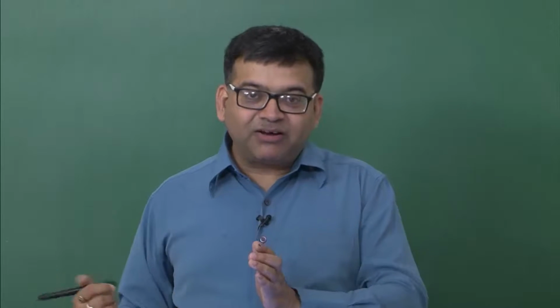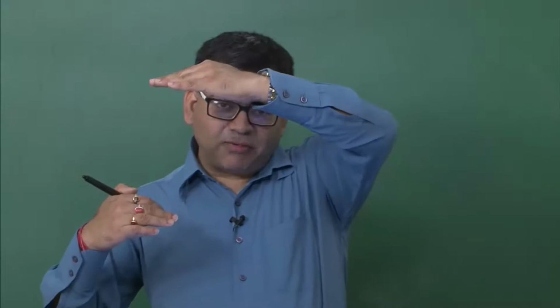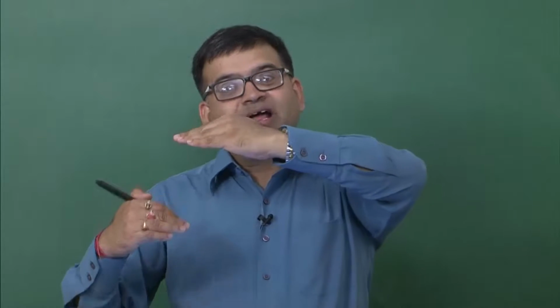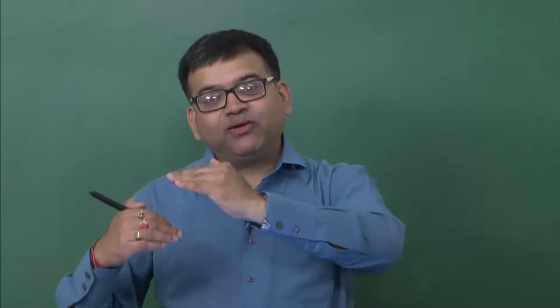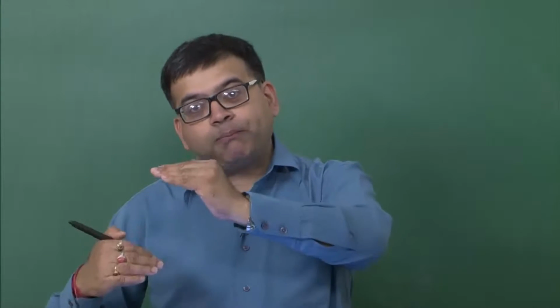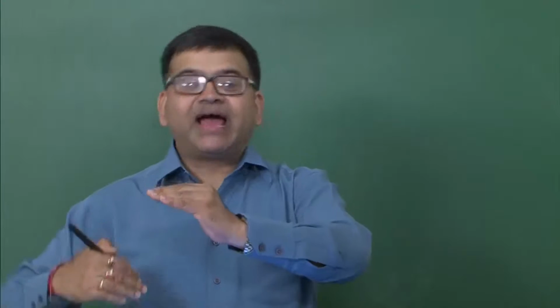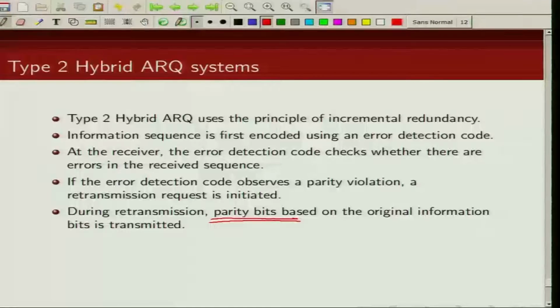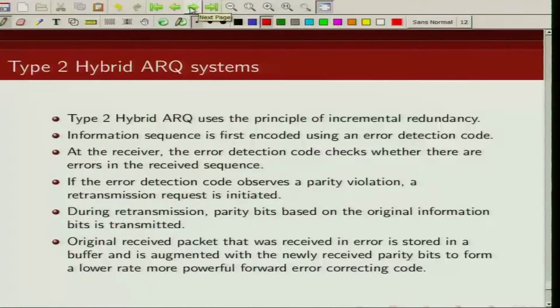Now at the receiver, you already have the information bits that you received in the first transmission. Now you are receiving the parity bits. So at the receiver, you can make a more powerful lower rate code, and the decoder can now try to correct the errors.